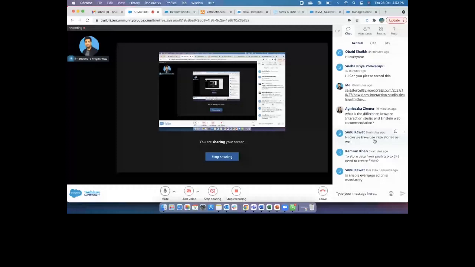So next thing is, to store data from push tab to SF, I need to create fields. I think you don't need to create any fields, Cameron, because you already have the fields available inside Salesforce when you see the connected app, right? So if you see here, you have the connected app. Once you've done the connected app and connected with Salesforce, all these fields will automatically be created inside Salesforce through a managed package, through a connected app. You can leverage these fields, drag and drop them to the page layouts, and then automatically see the data inside CRM.